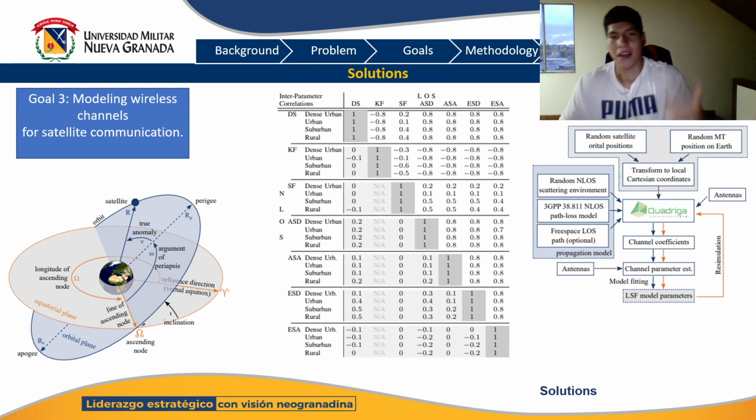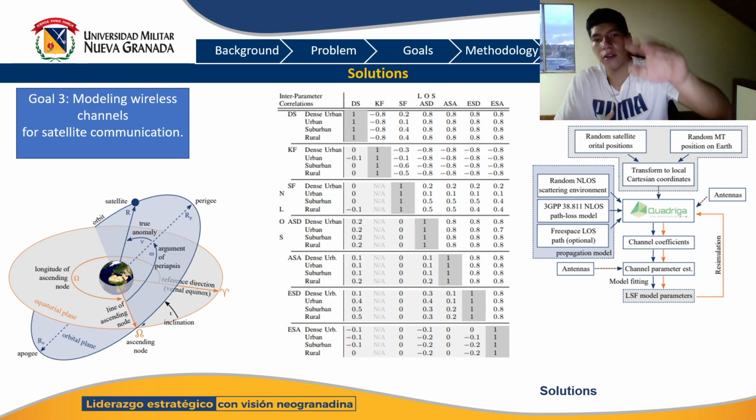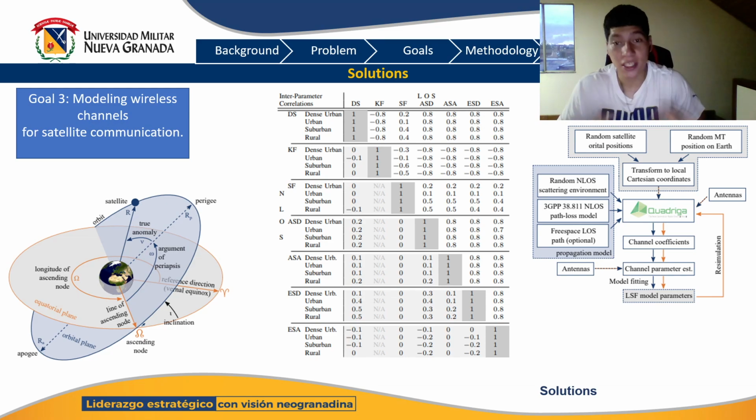And finally, the third goal is how I can model specifically for satellite communication. As we can see, we have a really similar table to the one before. We can see how the measurements change when you change the configurations, such as dense urban and suburban. So it depends on those changes how my data will change.